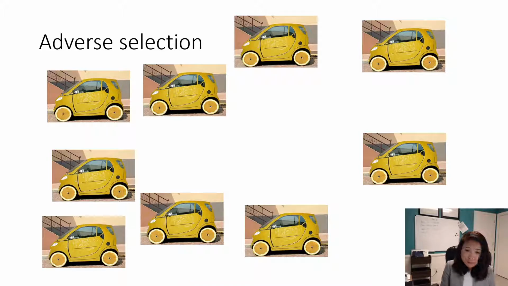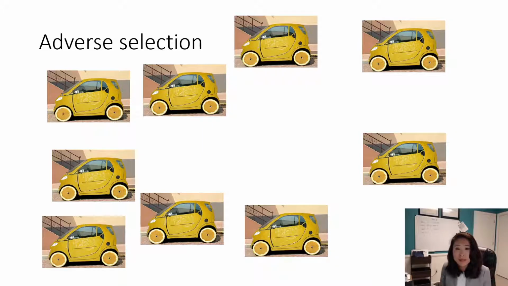So the bad car gets rid of the good car. It is because the information is not transparent. Only the seller has information, and then the bad seller has the intention of hiding the problem to mess up the market. So this is called adverse selection.